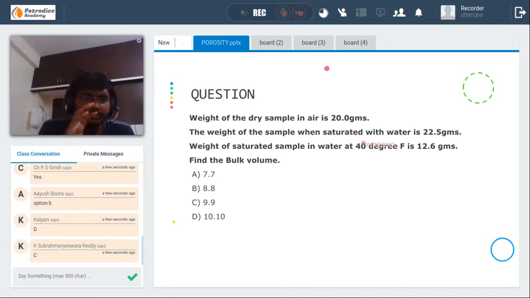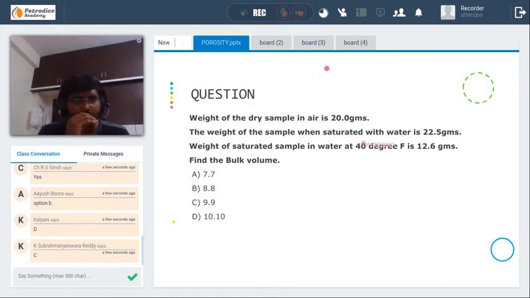What I'm trying to say is don't remember the formula. That's very, very important because from next year, from GATE 2021, the multiple select questions are also being given. They will test your conceptual skills rather than the remembering one.